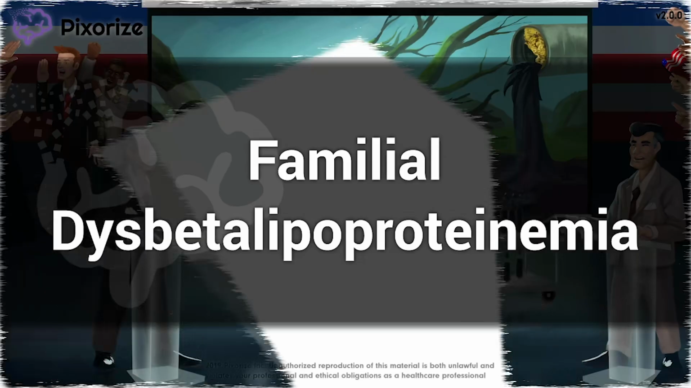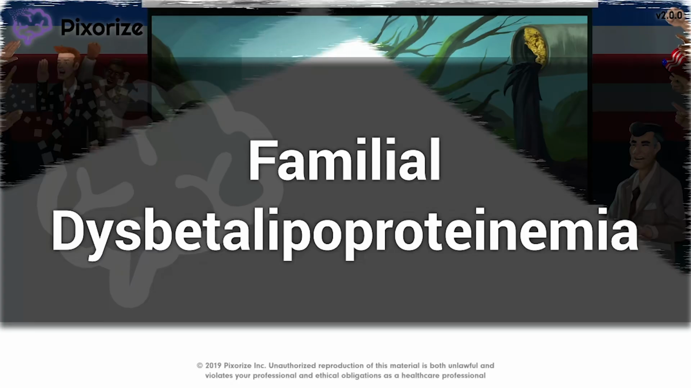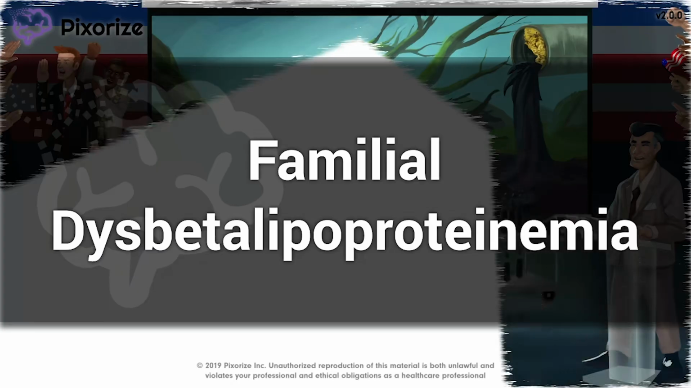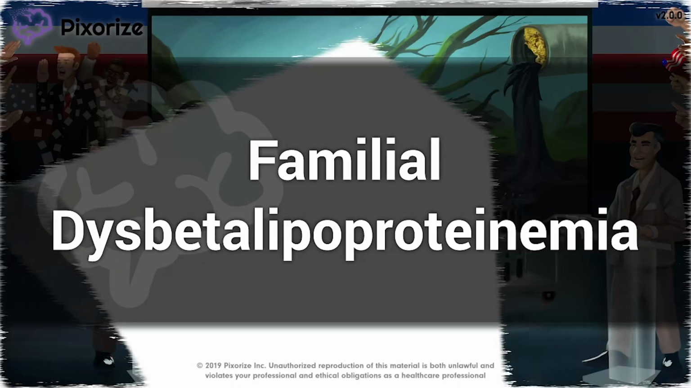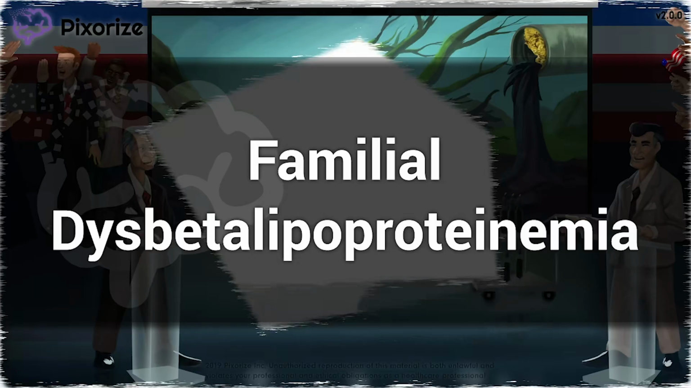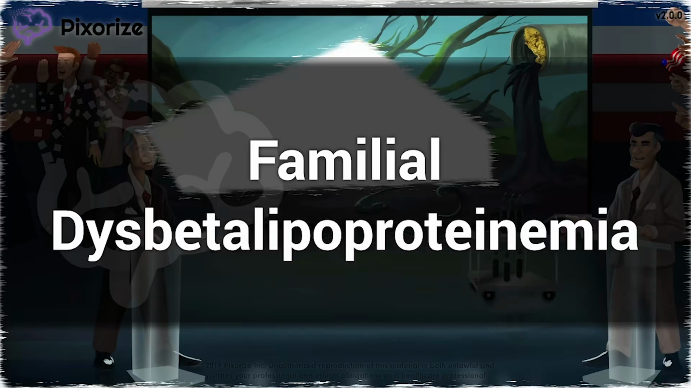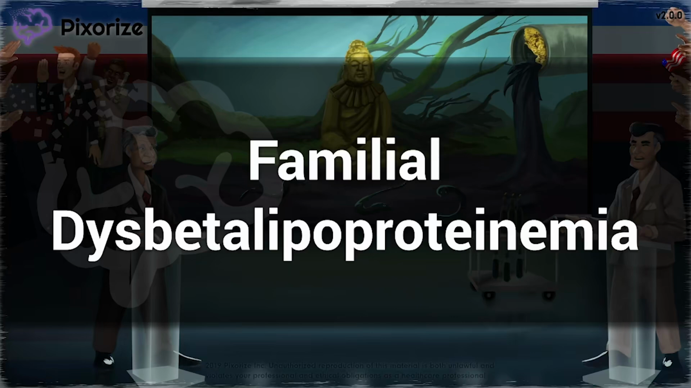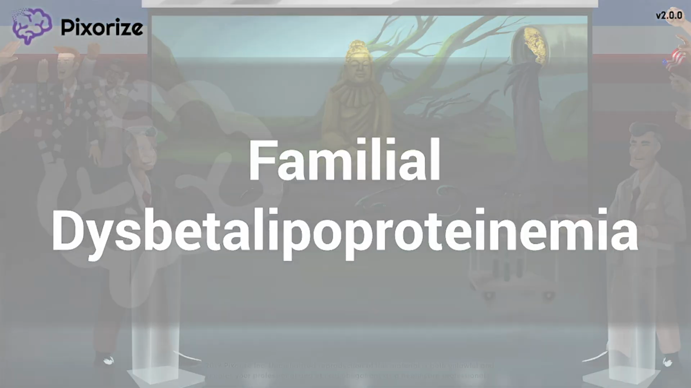Dysbetalipoproteinemia, also known as type 3 hyperlipoproteinemia, is caused by a deficiency in apolipoprotein E. This causes an inability to clear chylomicron remnants and IDL, which manifests clinically with premature atherosclerosis, palmar crease xanthomas, and other findings. In this video, I'll show you my visual mnemonic for familial dysbetalipoproteinemia, so you'll be ready for test day.